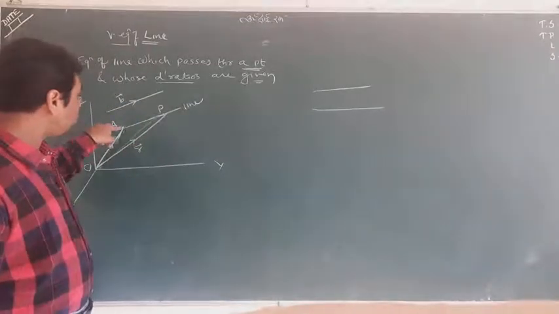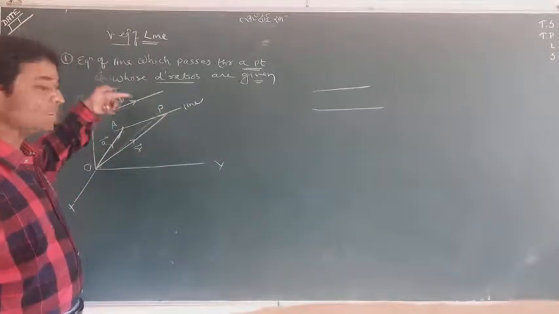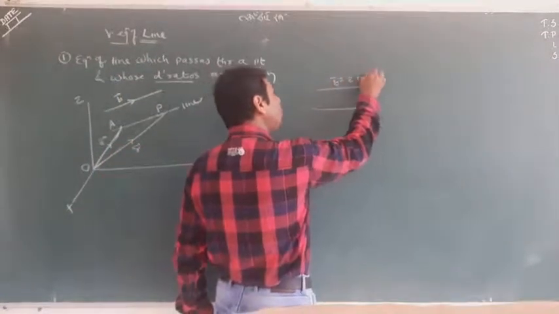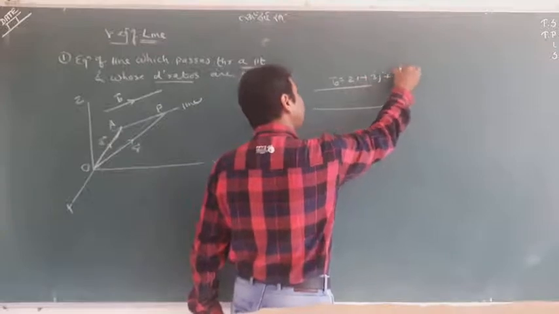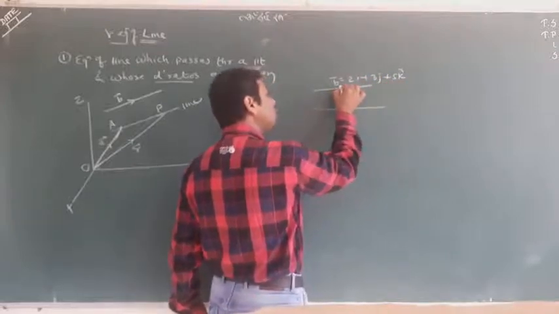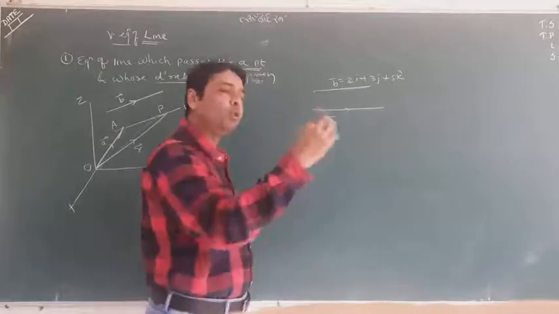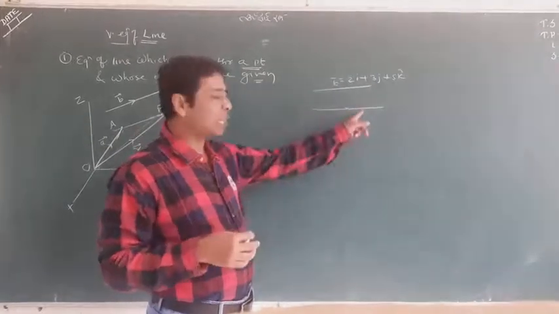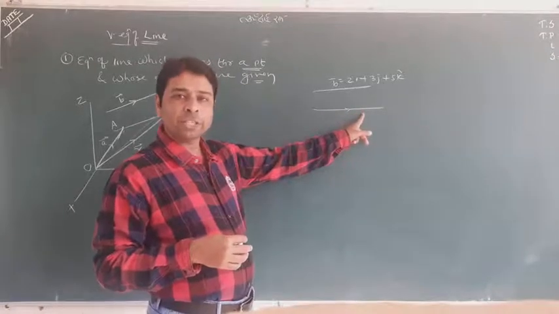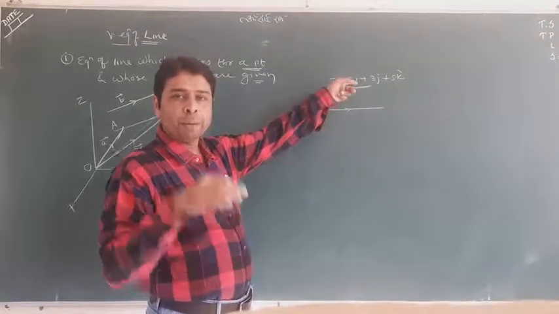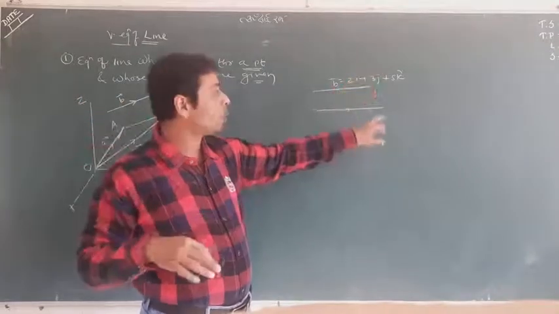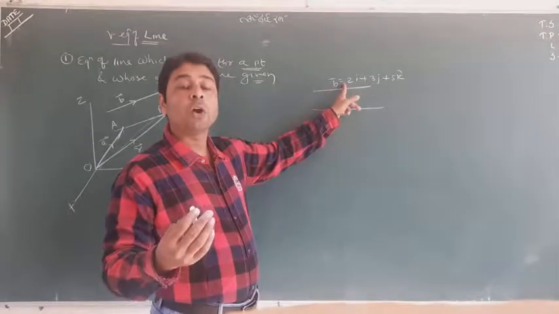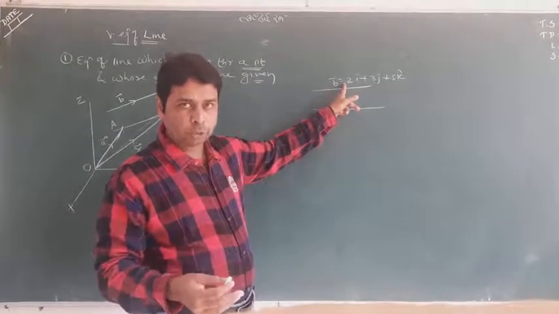Again, I repeat myself. If I ask you what are the ratios of this line, you can see here. If I say B is equal to 2i plus 3j plus 5k, so 2, 3, 5 are the ratio of this line. For showing the ratio of this line, it is convenient to make another vector which is parallel to the given line and also contains the ratio.